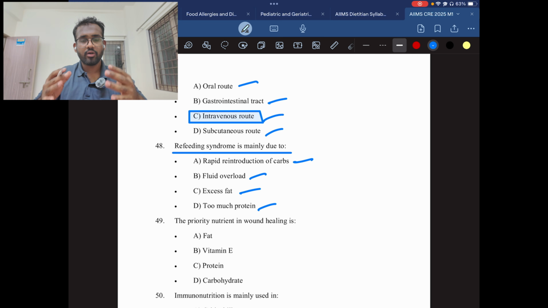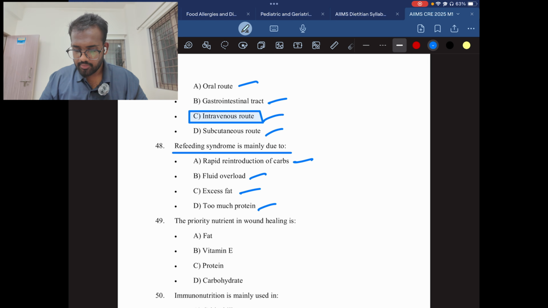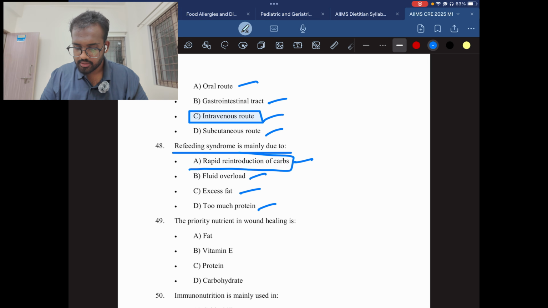Okay, first thing you need to remember, when there is refeeding syndrome, we need to first observe phosphorus levels. We need to balance the phosphorus level first. If phosphorus is not an option, then the second option will be magnesium. So you need to check it out. In refeeding syndrome, first we focus on phosphorus, then magnesium. It happens if you introduce a lot of nutrients at once into the body, so the answer will be A, rapid introduction of carbohydrates. Okay, the answer will be A.